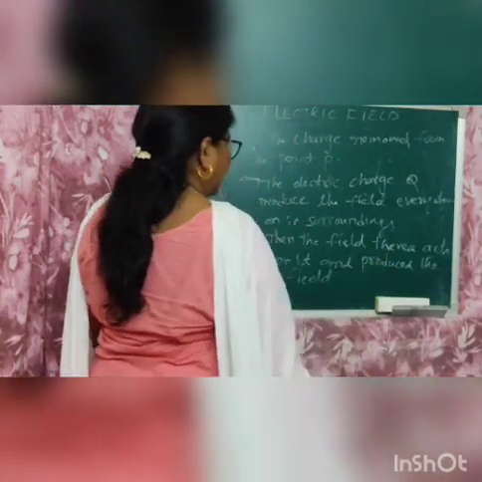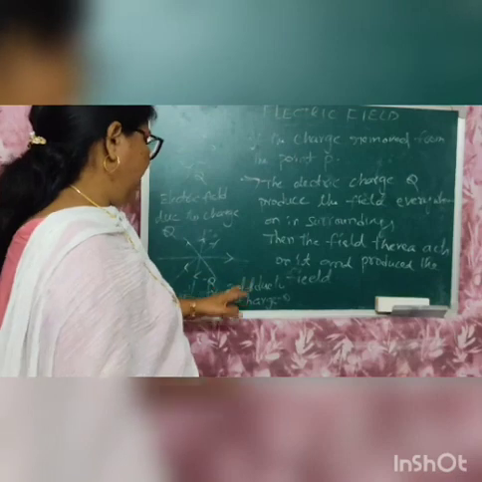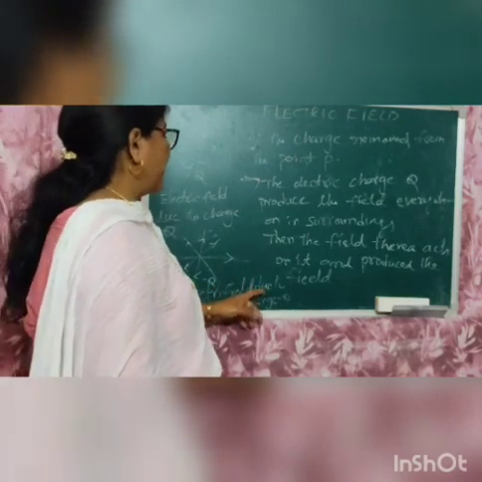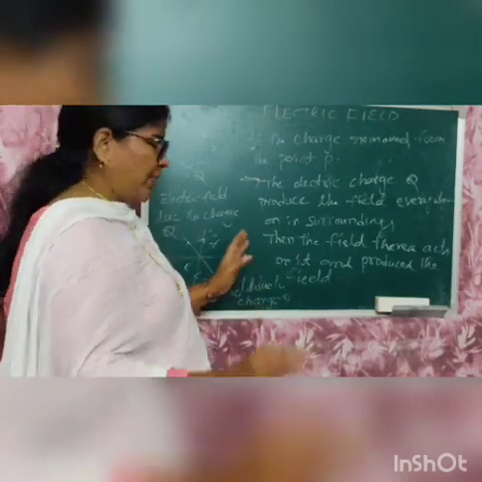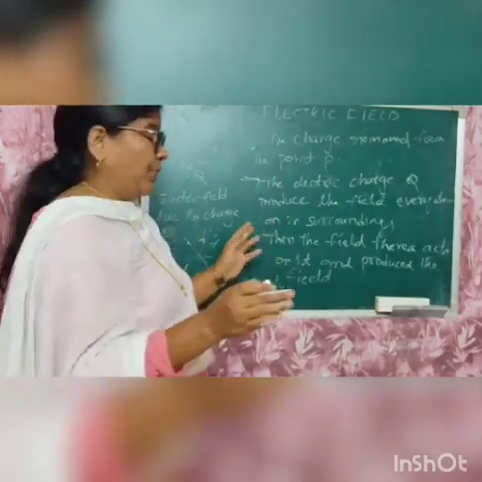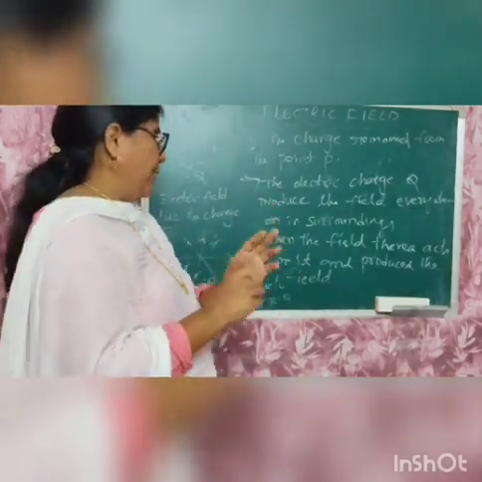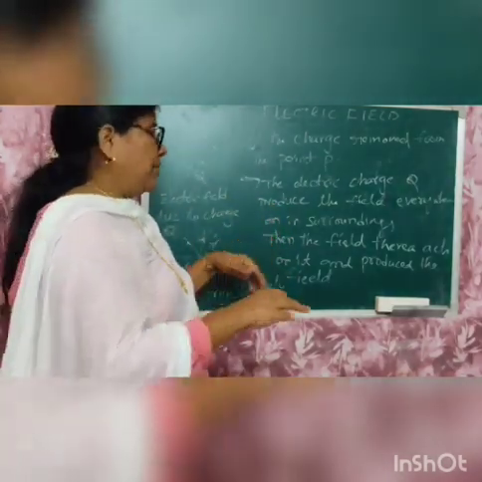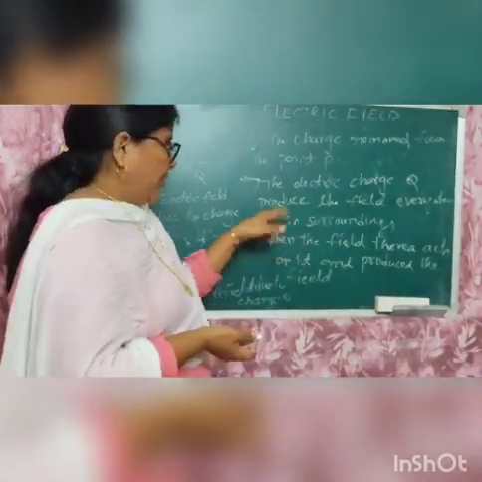So the electric field has been developed here. When we bring the point charge at the point P, the electric field is produced around this area.